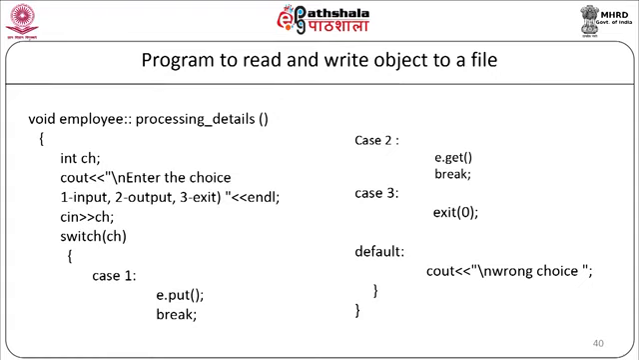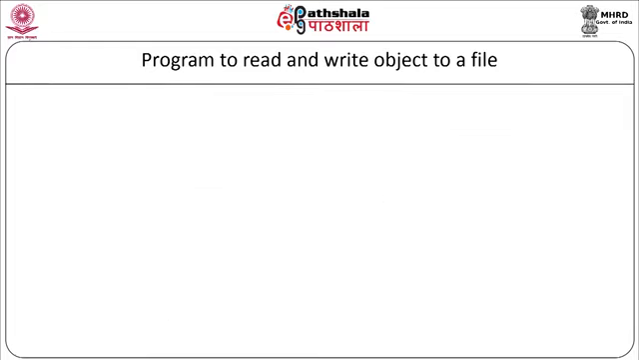and our member function will end. So as you can see here, the main menu will be displayed in processing details. Whenever we go to the get function or put function, it will come back again after processing to the menu. So unless and until the user gives the exit option, the menu will be displayed again and again.